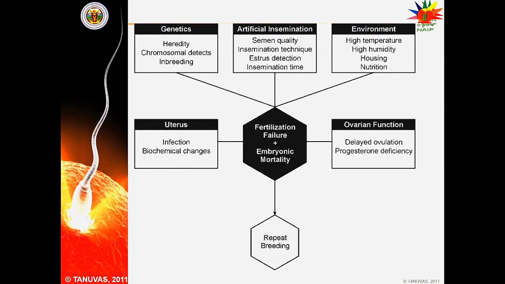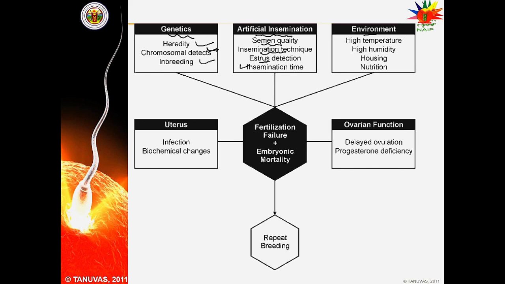What are the main factors which are responsible for repeat breeding syndrome? Number one is genetical factors: hereditary chromosomal defects, inbreeding. Number two is artificial insemination: poor quality of the semen, improper or incorrect insemination technique, failure to detect estrus, or improper timing of the insemination.